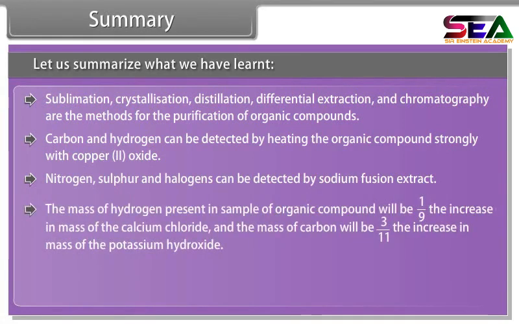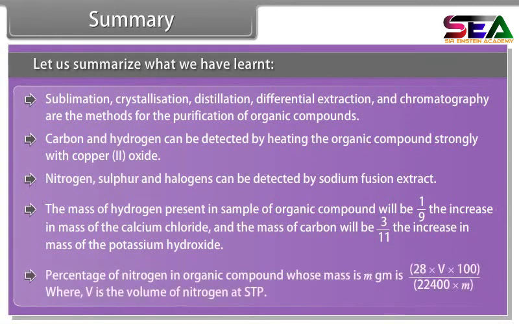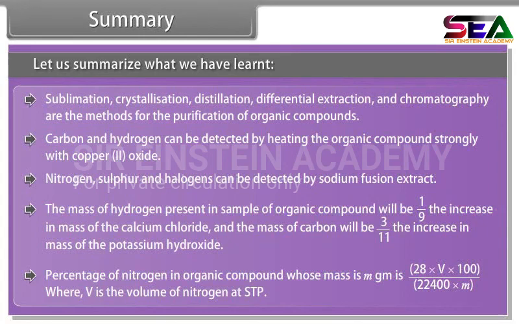The mass of hydrogen present in a sample of organic compound will be 1/9 the increase in the mass of calcium chloride, and the mass of carbon will be 3/11 the increase in mass of the potassium hydroxide. Percentage of nitrogen in organic compound whose mass is m gm is 28 into V into 100 divided by 22,400 into m, where V is the volume of nitrogen at STP.